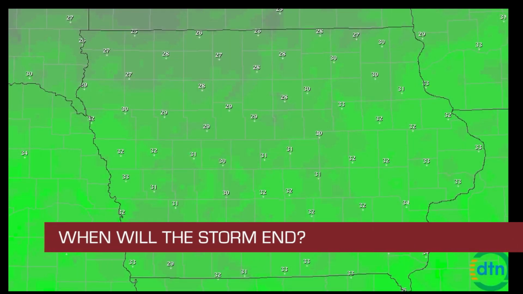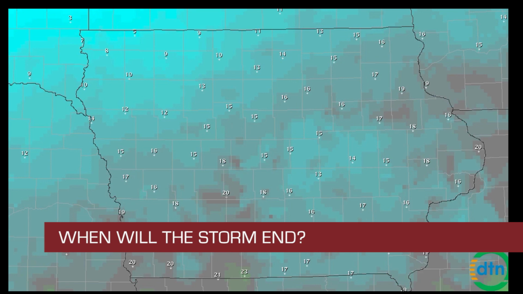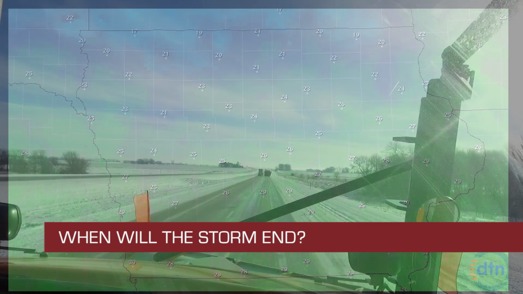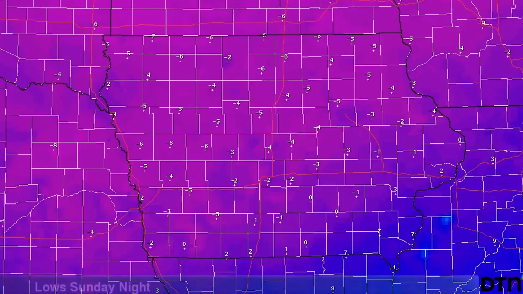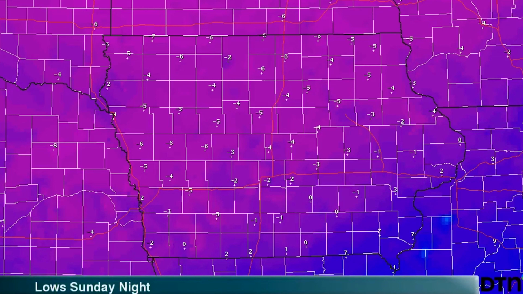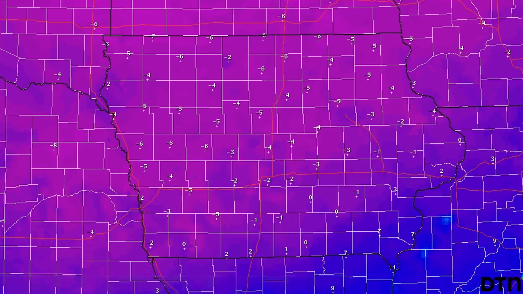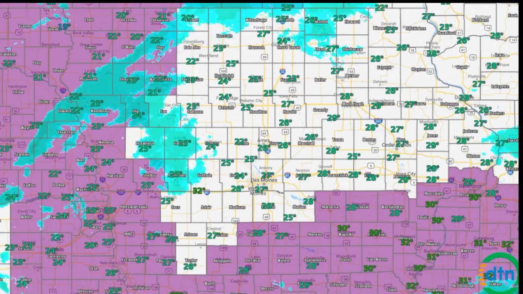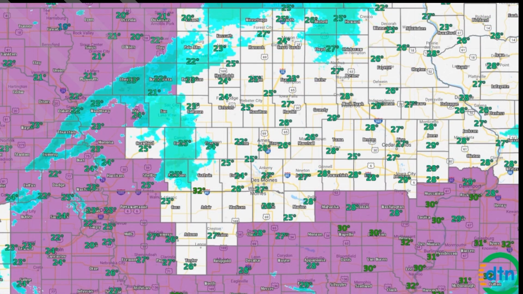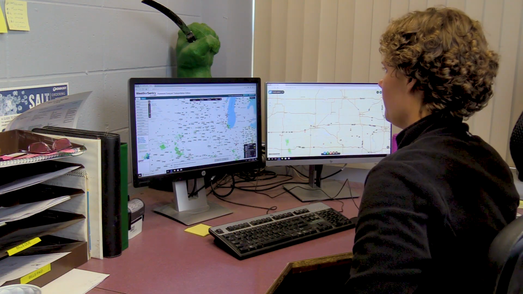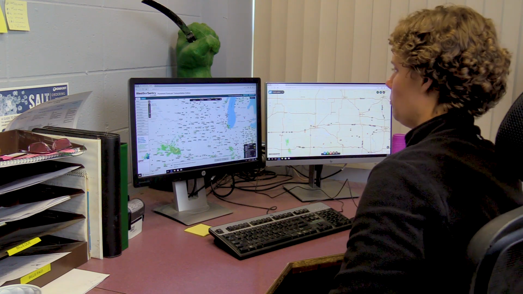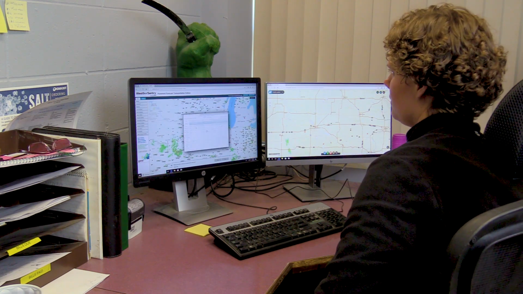When will the storm end? If the snow is expected to stop in the morning, you can probably count on the sun to help in the snow removal process. If the snow will not end until the evening, there is little or no chance of melting. A forecast that is off by a few hours can have a significant effect on how and when you treat. You can estimate the end time of a winter storm event by watching the back edge of the radar echo. Also check the surface observations, RWIS sites, and AWOS sites, since precipitation may stop before the radar echo is gone.